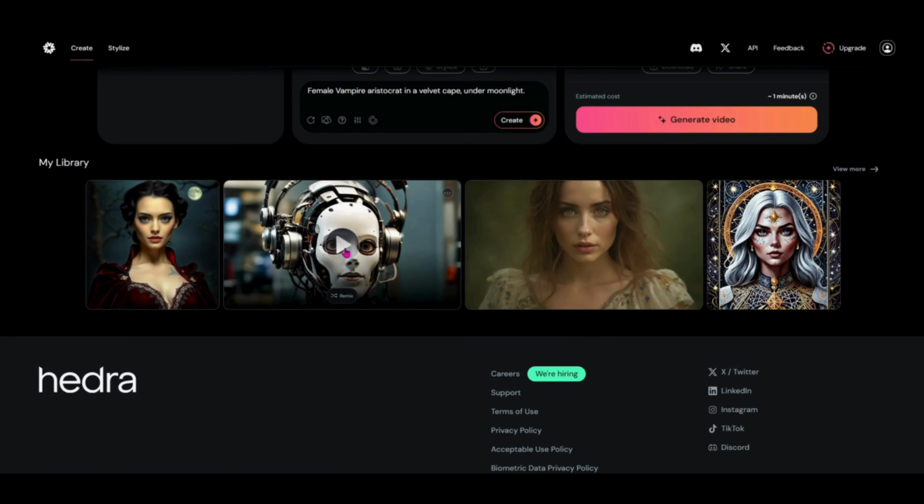So pretty cool to be able to put your voice on that character directly in there without having to record and change it around and downloading an audio file to then upload into the system. So it's nice to be able to just do it right inside of Hedra there. And then we've got our vampire here. So let's see how she sounds with the text to audio prompt.